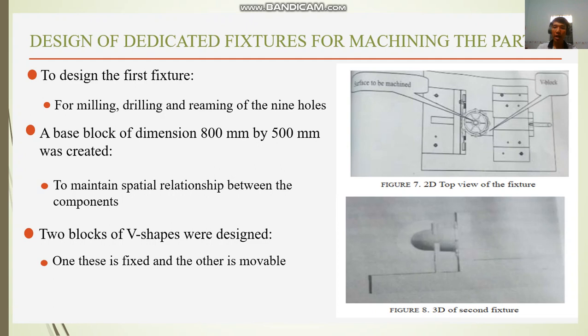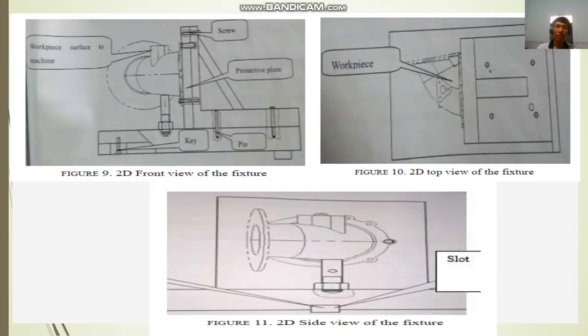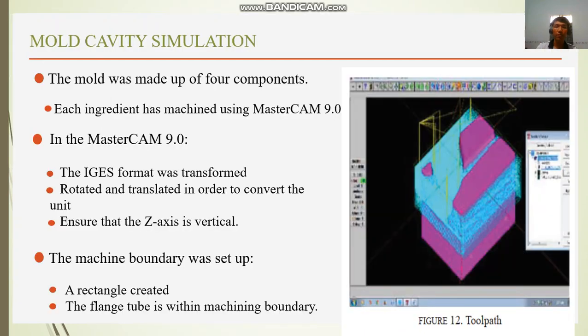In Figure 7, the third view of the fixture. In Figure 8, body of second fixture. In Figure 9, the front view of the fixture. In Figure 10, the third view of the fixture. In Figure 11, the side view of the fixture.